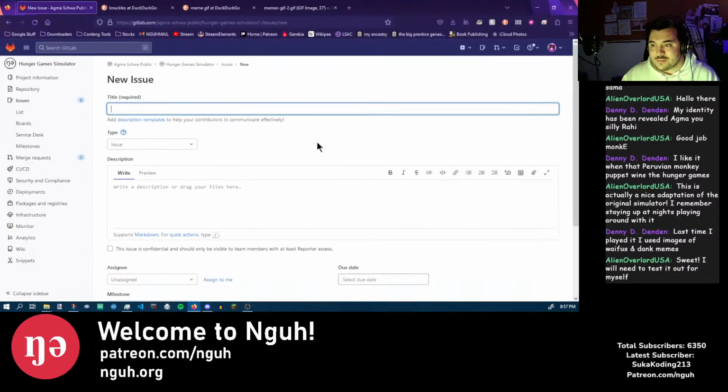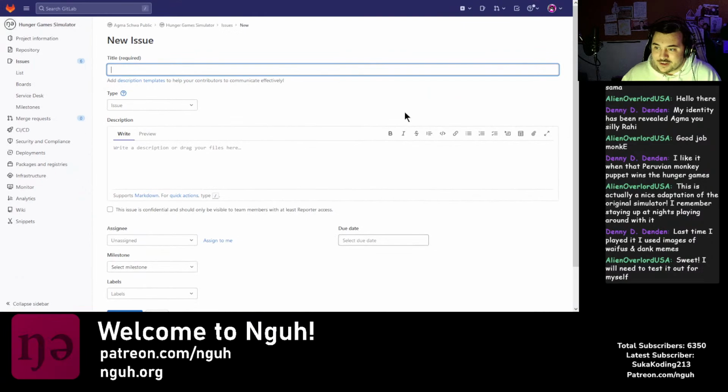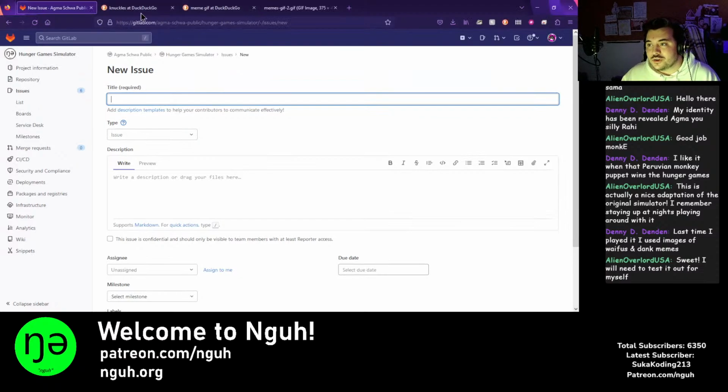And then it opens that up. There you go. And you can file a new issue here. It may look a bit different for you because Agma obviously has write access to this repository. I do have a little extra access on here, but still, you'll be able to put in a title for the issue, a description for the issue, and also etc.